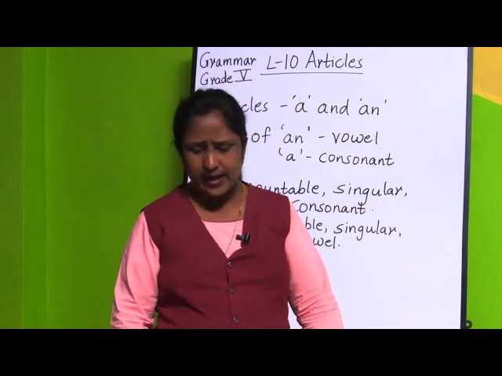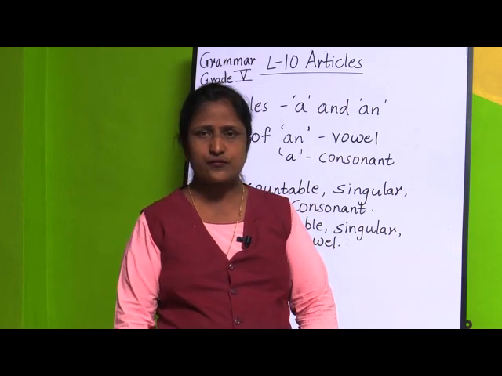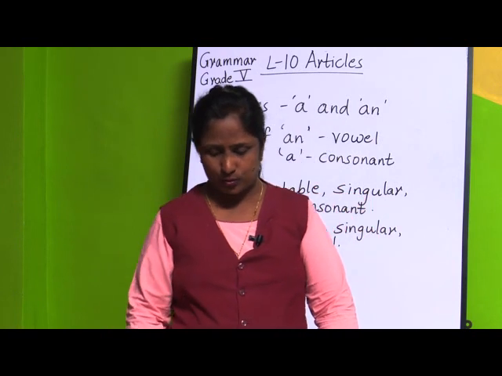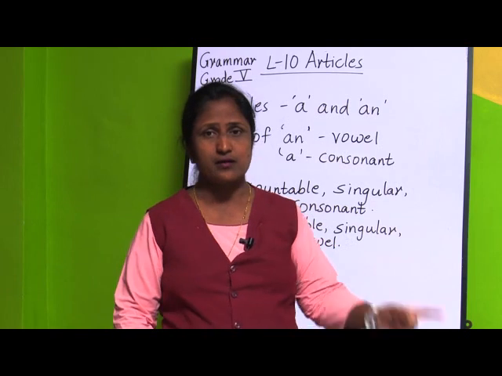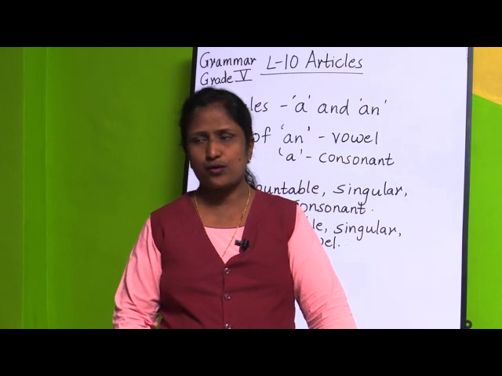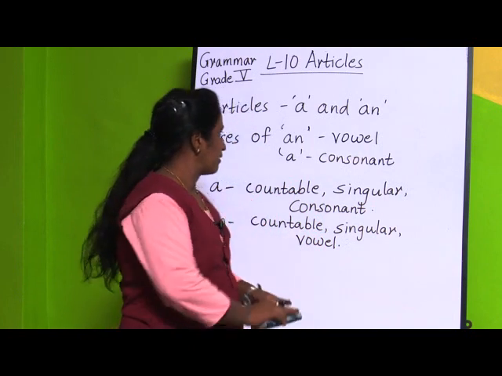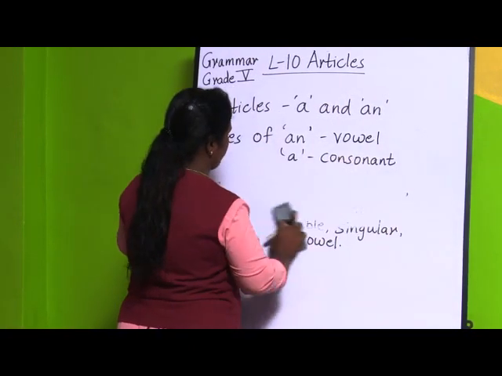So let's take an exercise, fill in the blanks with a or an. First one, what will be the answer? An interesting book. Second is a one-eyed monster, as we have done with a one-eyed dog. Third is a European friend. A European or an European friend? A European friend. Why? See, a European friend. Why?